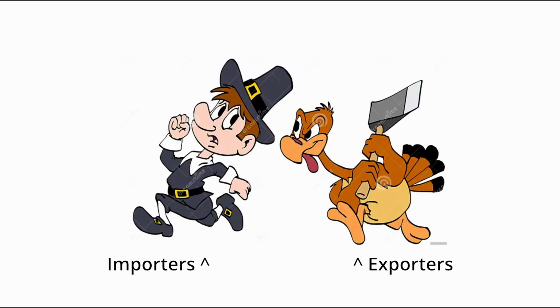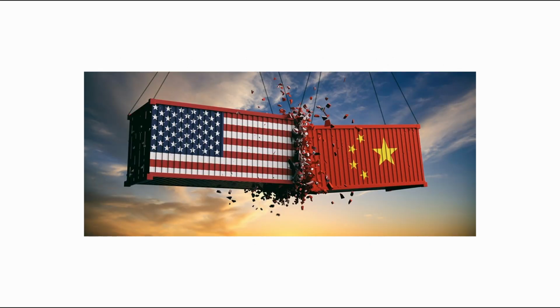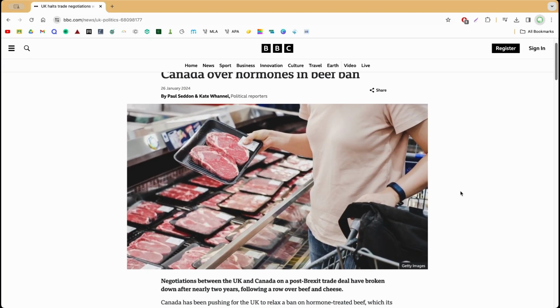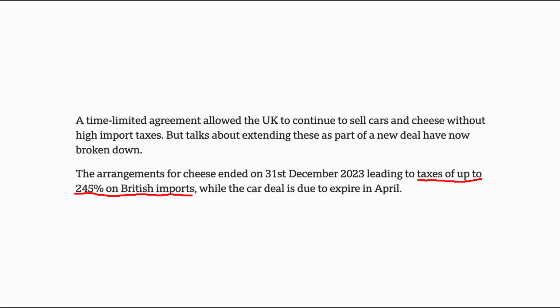Also, exporters might retaliate against countries that implement trade protectionism, which usually leads to trade wars. Going back to the previous example of the UK's ban on Canadian beef, Canada retaliated by placing tariffs on cheese from the UK, causing British producers to pay higher duties of 245%.